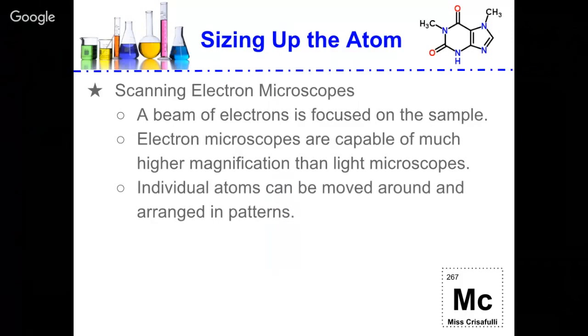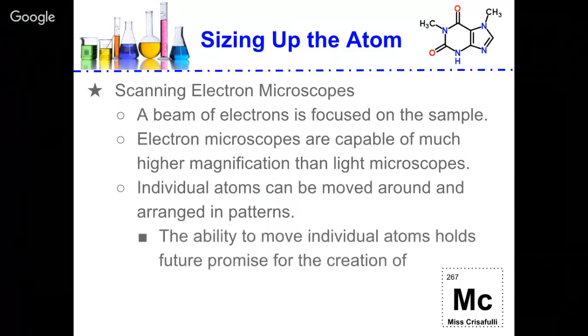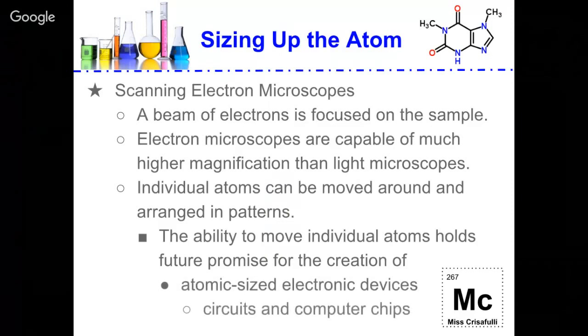Individual atoms can be moved around and arranged into patterns so that we can get a clear picture. Because of this, we have the ability to move individual atoms, and we will be able to create atomic size electronic devices such as circuits and computer chips.